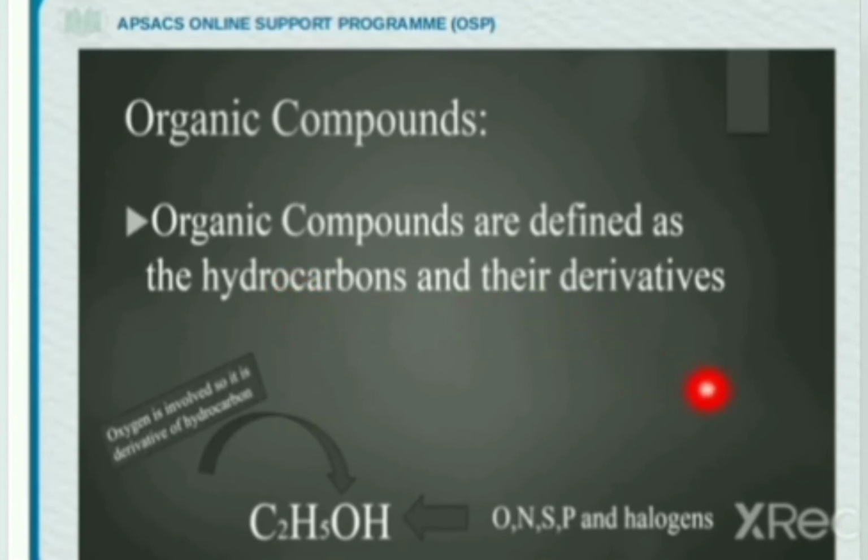Any other elements such as oxygen, nitrogen, sulfur, phosphorus and halogens can be present. It can be a single element or a group of elements, such as OH as the hydroxyl group, COOH as the carboxylic acid group. You will study it in the next tutorials.